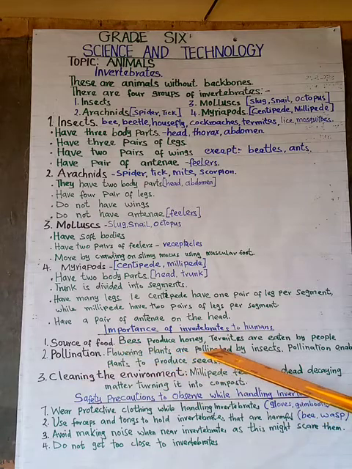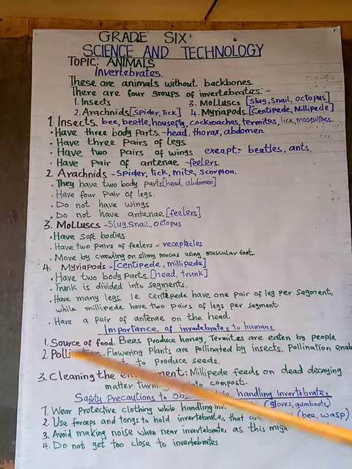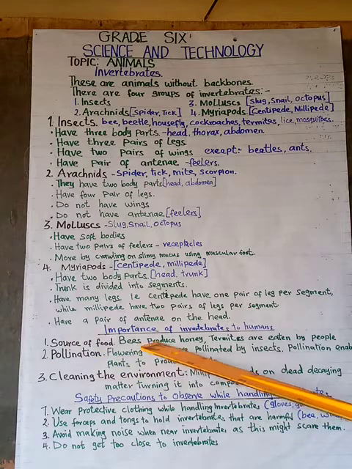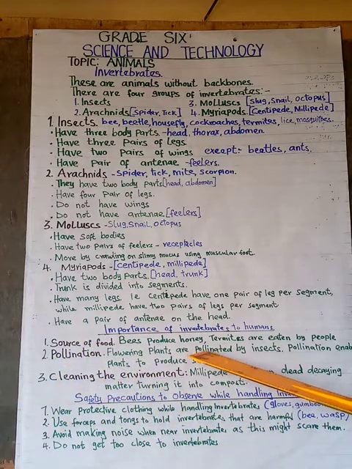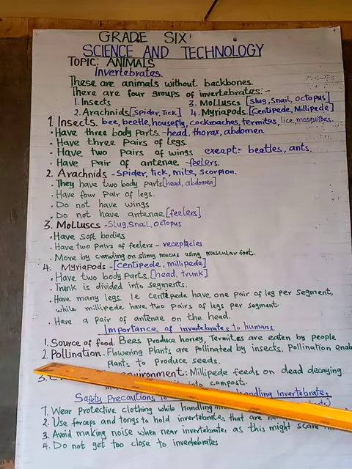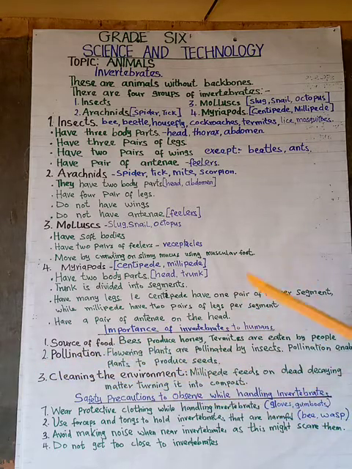Bees produce honey, and honey is food. Termites are eaten by people. Another is pollination. Flowering plants are pollinated by insects. Pollination enables plants to produce seed. So these invertebrates help in pollination.